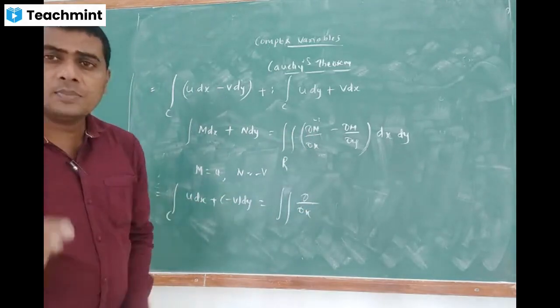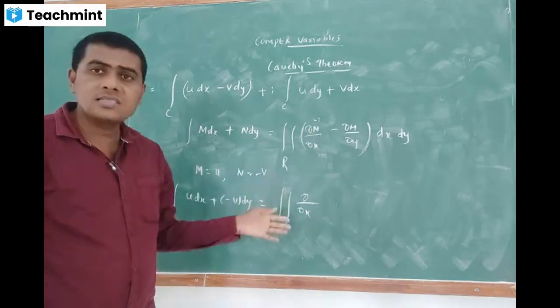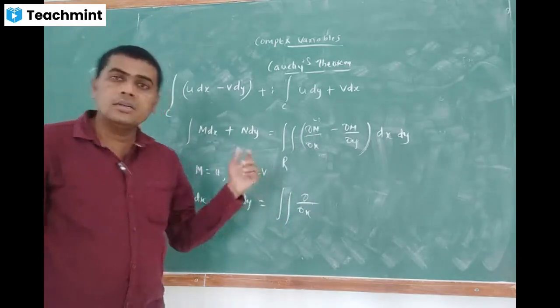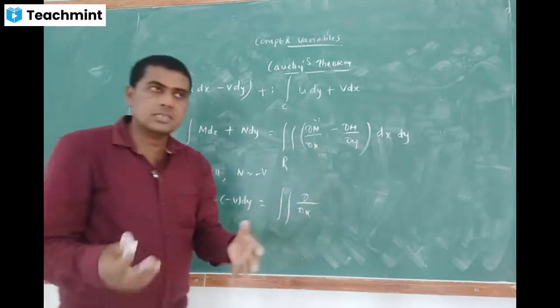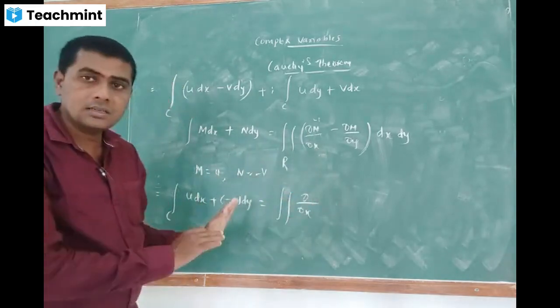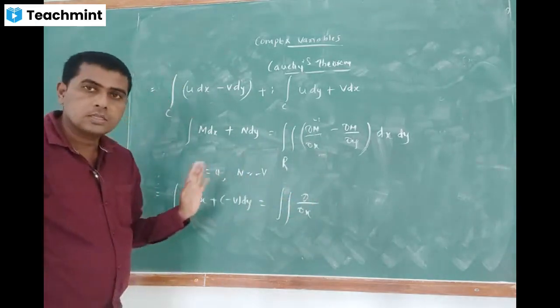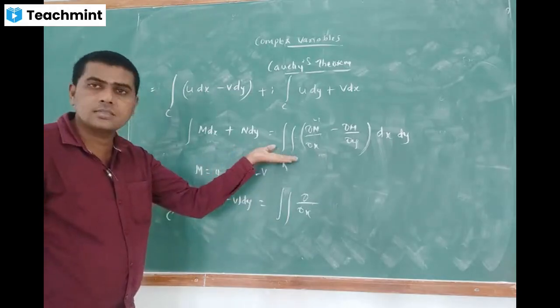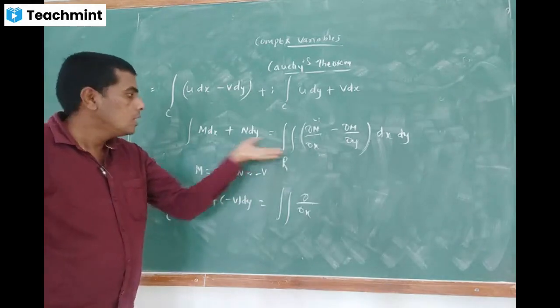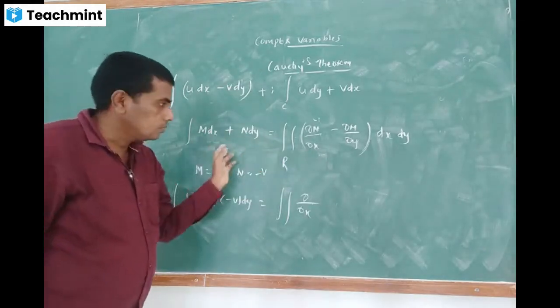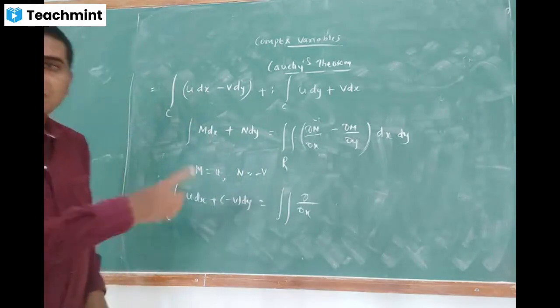Regarding the exam, please don't neglect this. I am telling these things because definitely you are going to learn them in your core subjects in the next semester or in the 5th or 6th semester. For that reason I am teaching very slowly here. You should know this, because definitely you'll forget the statement of Green's theorem and all. But if they ask you at least this term, you should know the Green's theorem statement.